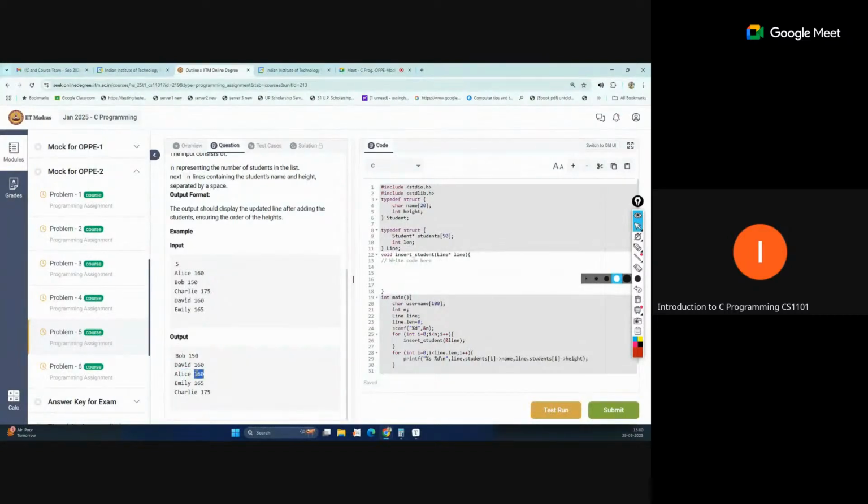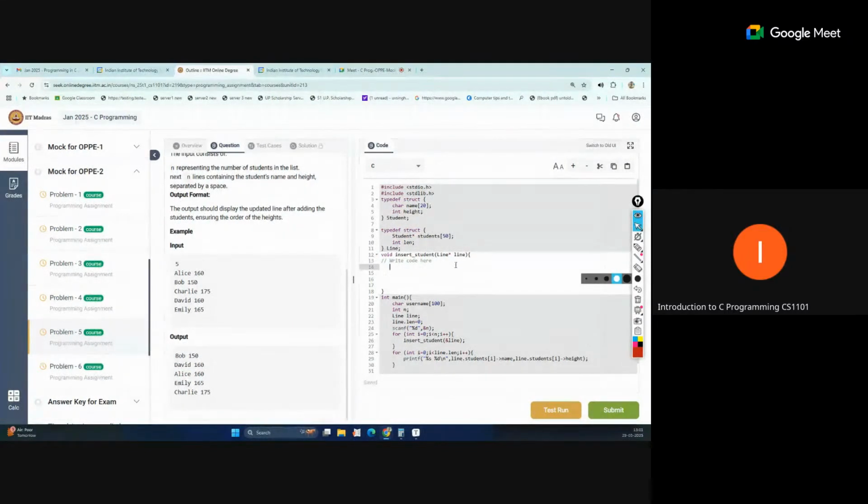So if height is same, then the latest one, that means those who come last should come first in the line. So some sorting is involved. I hope you know the sorting things. At least one sorting method you should know.